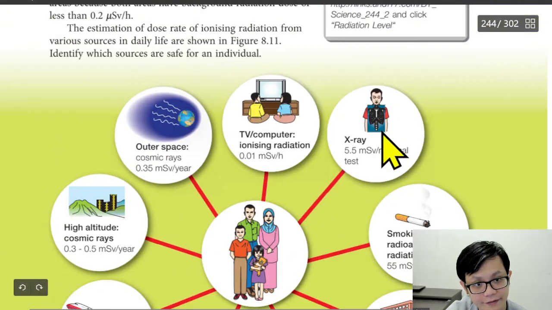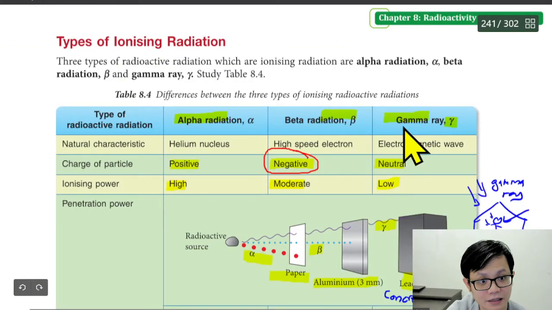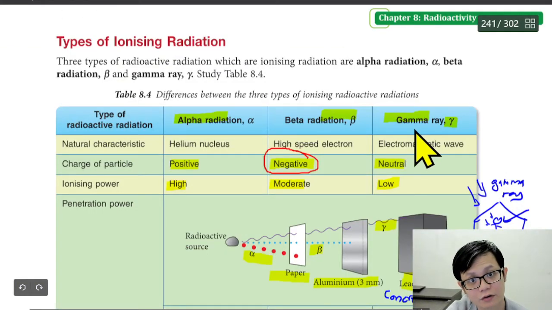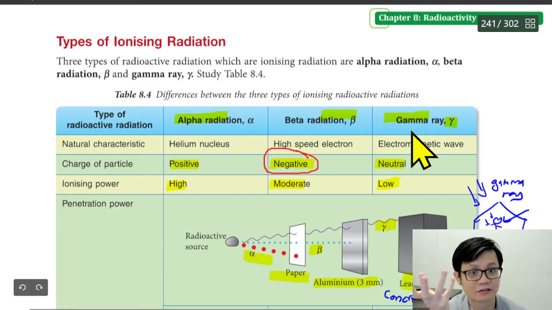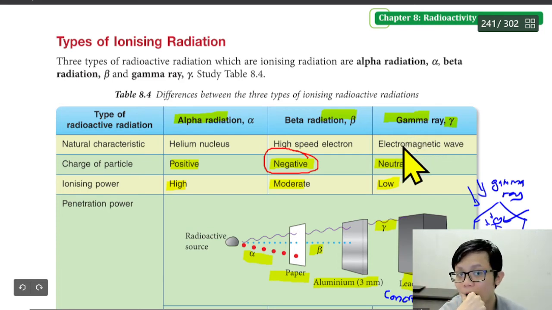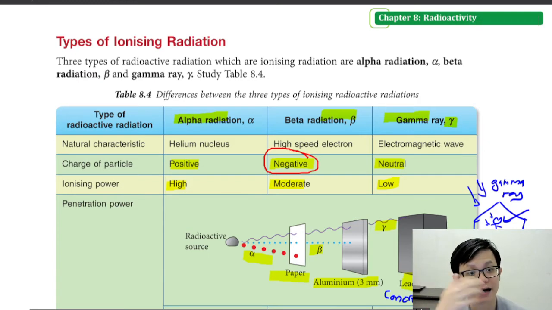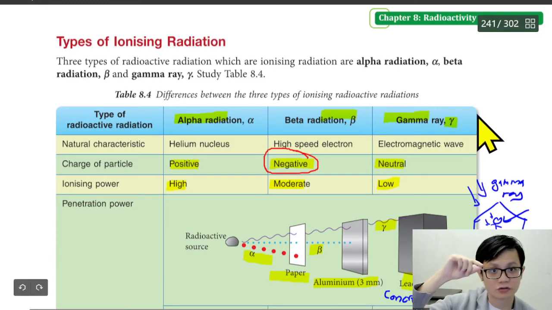X-ray is for hospital to use, you know, X-ray. And then we also have, for example, gamma ray. Gamma ray is to kill cancer cell. For example, you can use gamma ray to kill cancer cell. That's why when you go to hospital, if you got cancer, they will use the gamma ray laser to